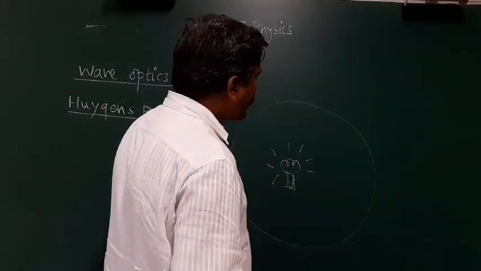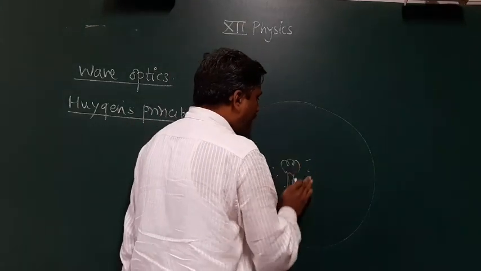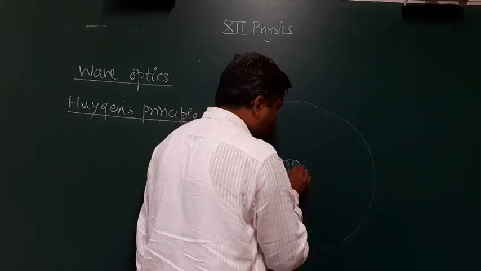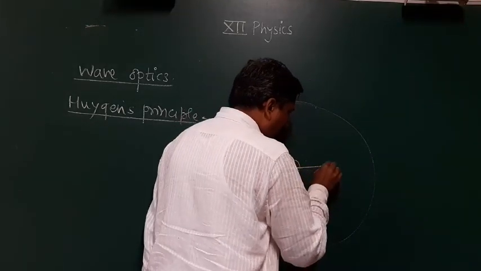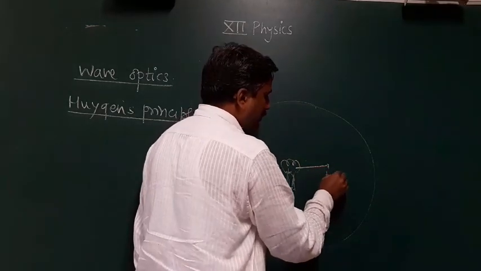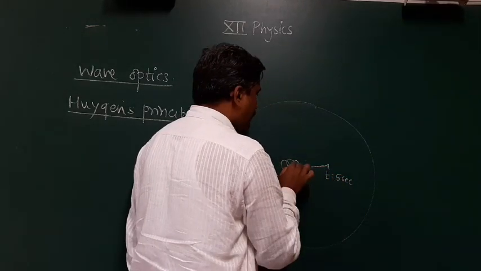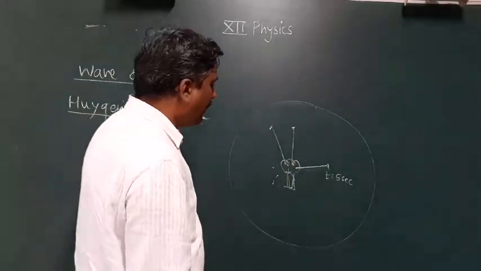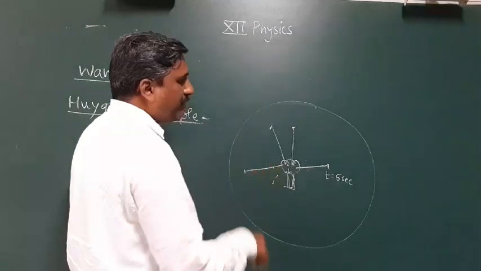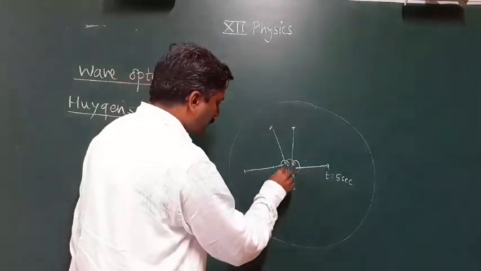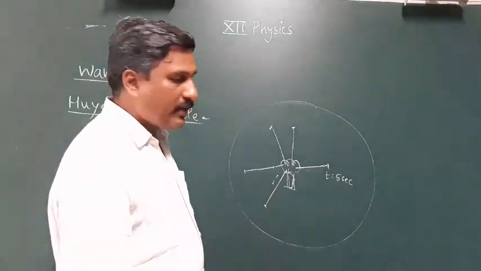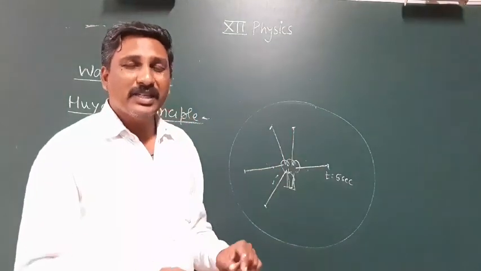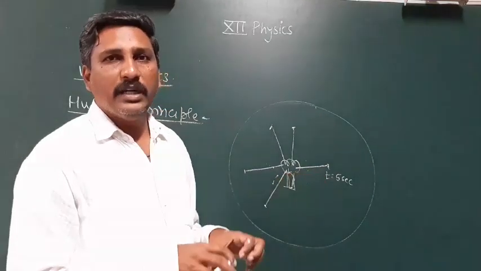When time t equals 0, no light has been emitted, meaning the light is present inside the bulb. After 5 seconds, the light covers this distance. Again after 5 seconds, the light reaches up to this point. Again after 5 seconds, it reaches the next point. This means that after each 5 seconds, the light covers the same distance in all possible directions.